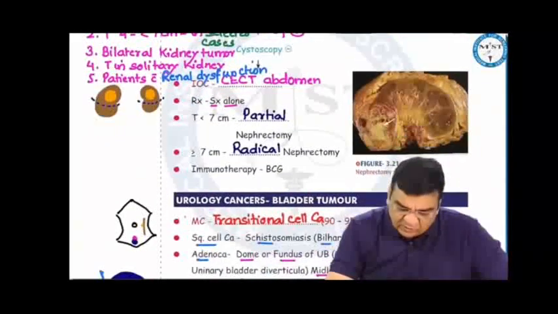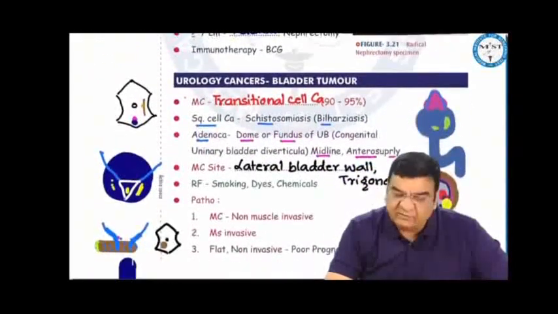Like this is a specimen of radical nephrectomy where this was the tumor, as you can see in this picture. We have removed this kidney along with the lymph nodes and the surrounding fat and fascia. We can also try immunotherapy with BCG in these kidney cancers. Even vaccine trials are going on.